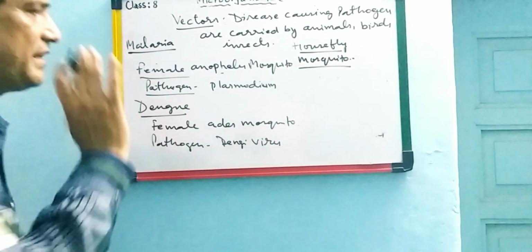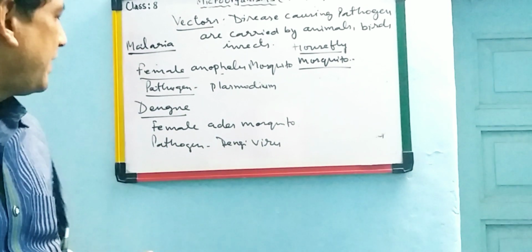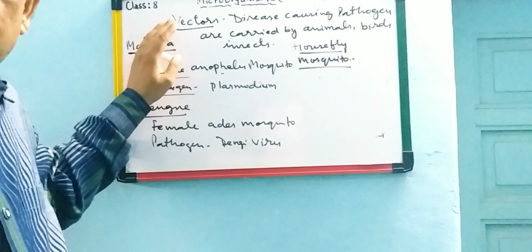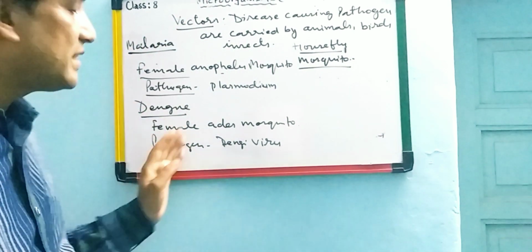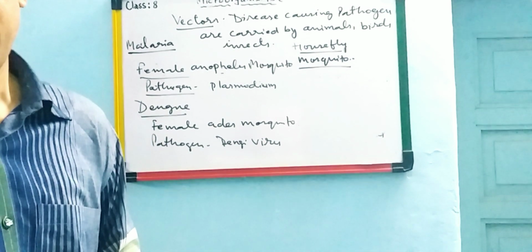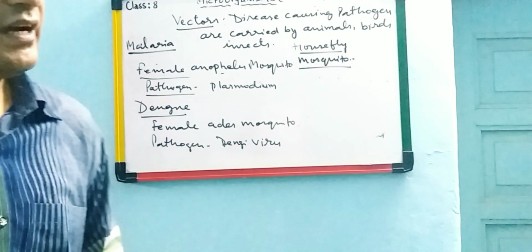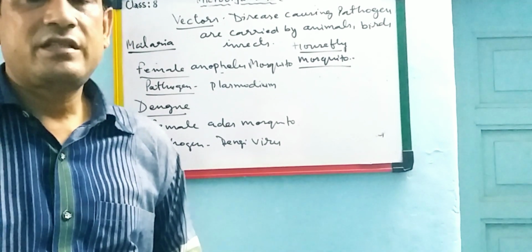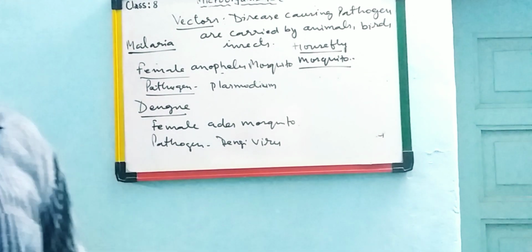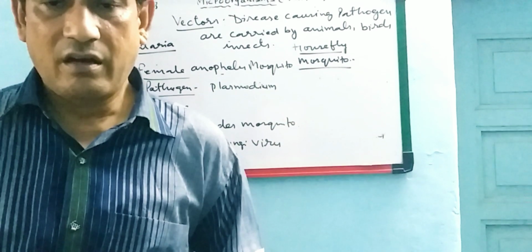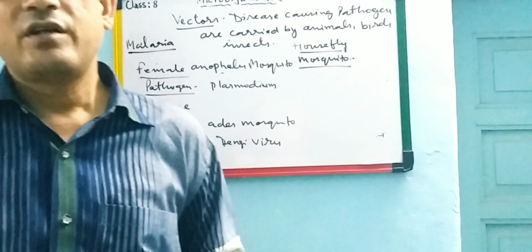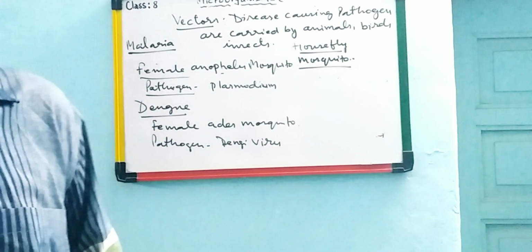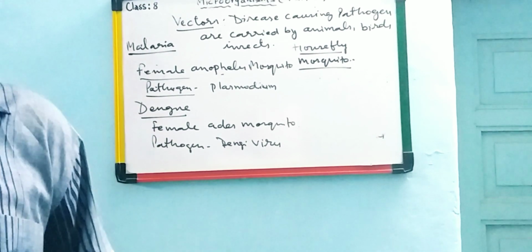The difference between malaria and dengue is that malaria is a Plasmodium disease, a protozoan disease, and dengue is a virus disease. And how can we prevent them? We should use mosquito repellent and nets, and also we should clean our house and surroundings so that these mosquitoes cannot breed. So we can prevent against these harmful diseases.